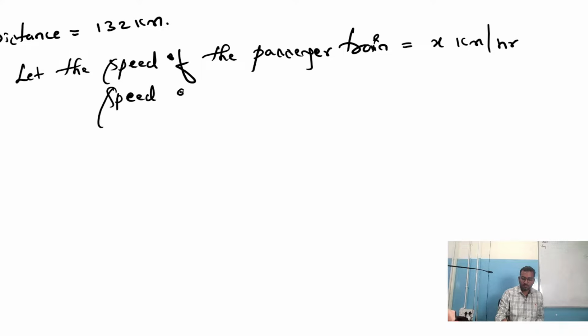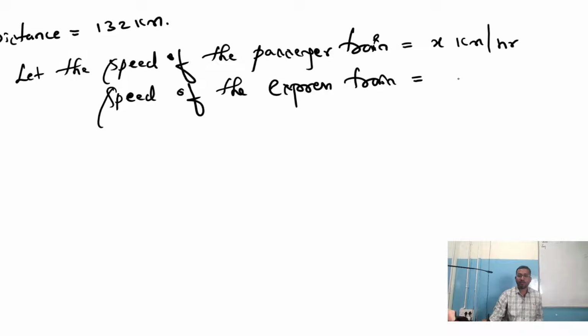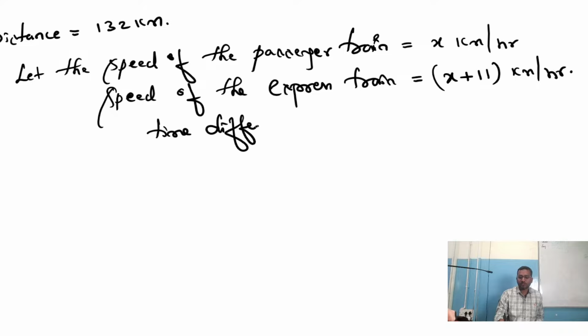Similarly, the speed of the express train, as they have given, is 11 kilometer more than the passenger train, right? So let me say x plus 11 kilometer per hour. Now what is the time difference between both the trains? The time difference is 1 hour.